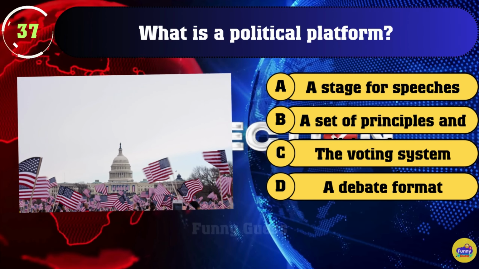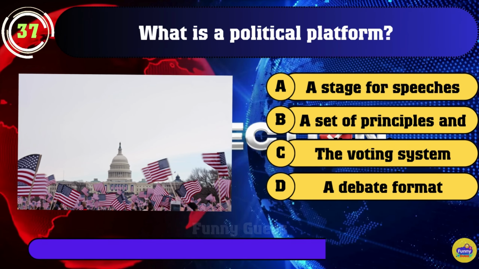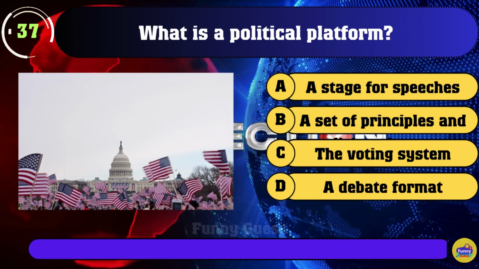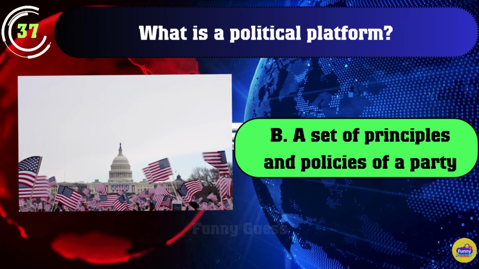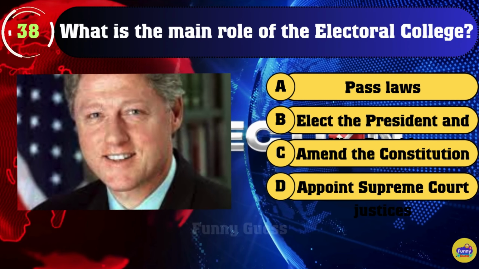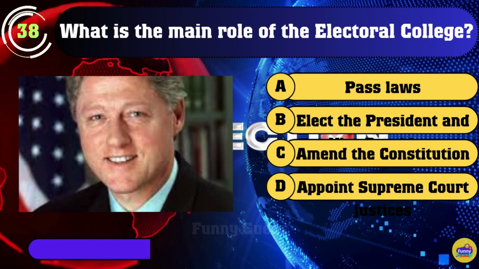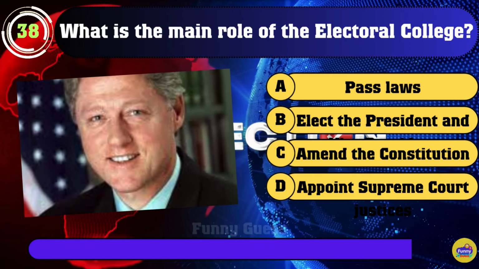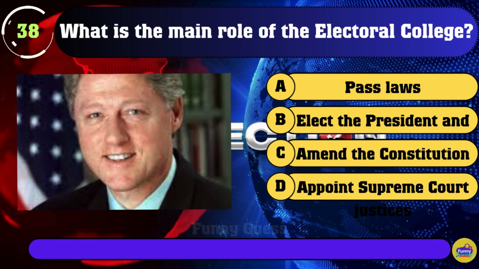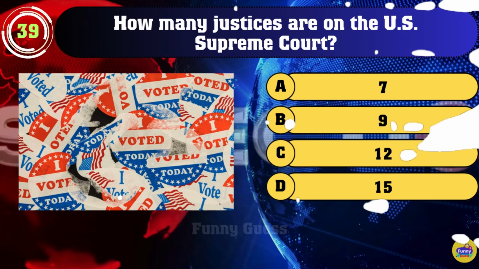37. What is a political platform? B. A set of principles and policies of a party. 38. What is the main role of the Electoral College? B. Elect the President and Vice President.